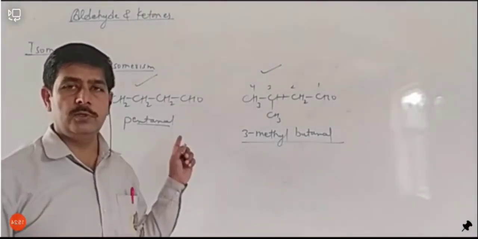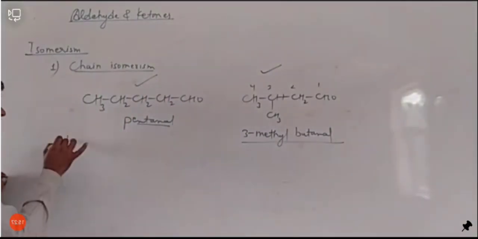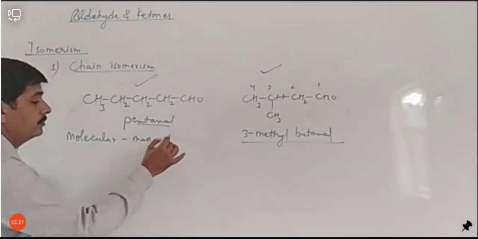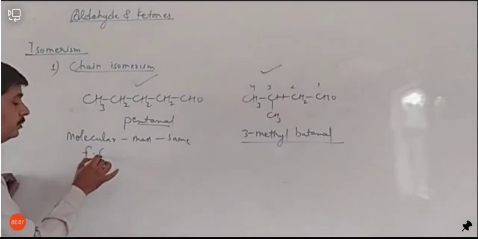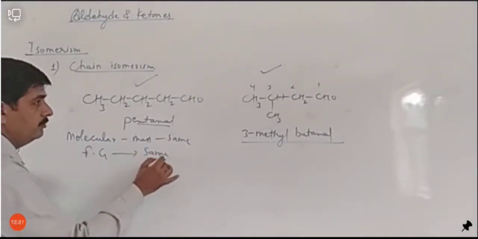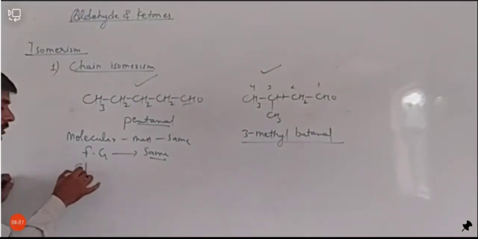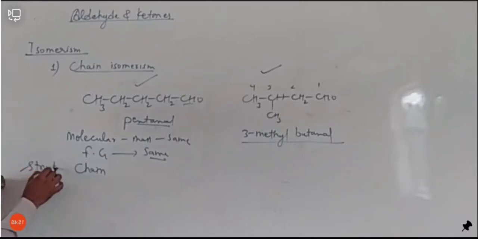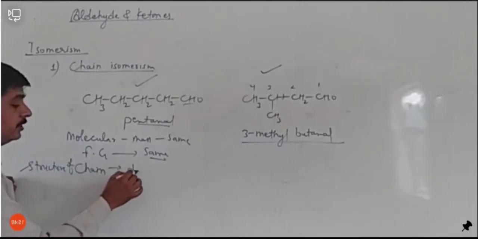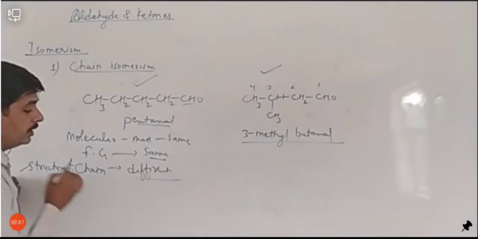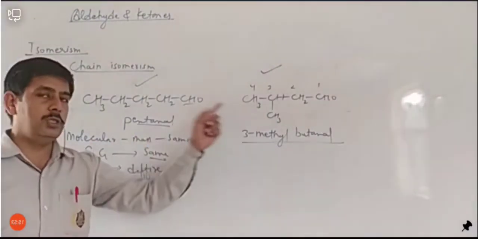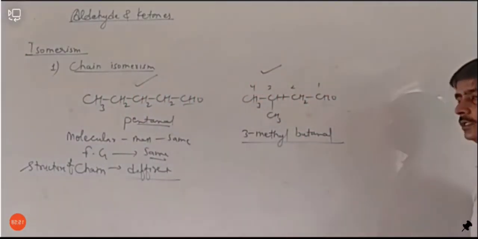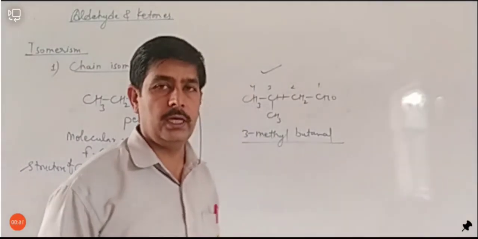These two compounds are isomers of each other because their molecular mass is the same and their functional group is the same. Both have the aldehyde functional group, but the structure of the chain is different. As the structure of the chain is different, both are examples of chain isomers. ठीक है, both are examples of chain isomers. दोनों आपस में एक दूसरे के chain isomers के example हो सकते हैं.